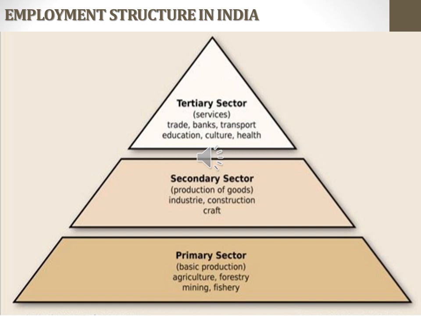Employment structure in India. The nature of employment in India is multi-dimensional. Some get employment throughout the year and some others get employed for only a few months in a year. For example, agricultural workers, those who depend on agriculture, get jobs only for a few months, only at the time of cultivation and at the time of harvesting. The same goes for daily wage agricultural workers.